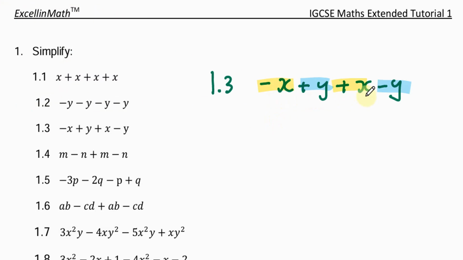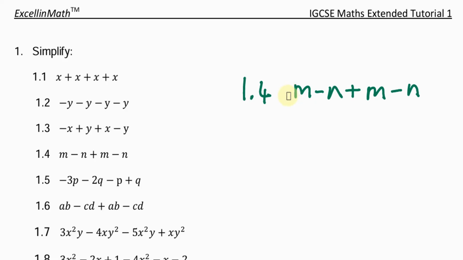Negative x plus x. These x's will cancel. The one is negative and the other one is positive. Then positive y minus y, they will also cancel. A plus and a minus will cancel. And our answer here will be 0.